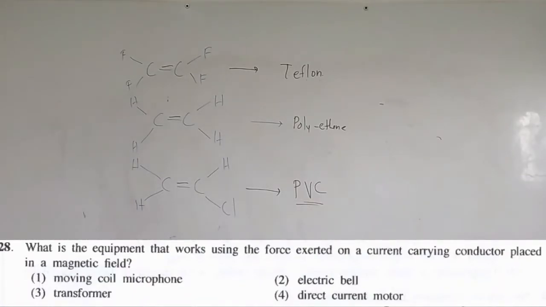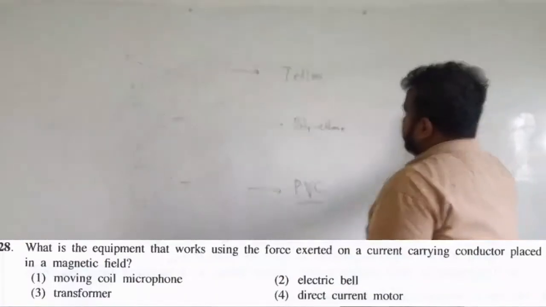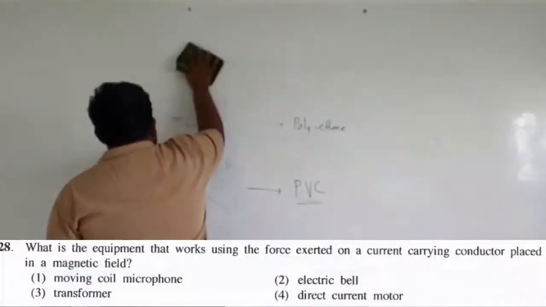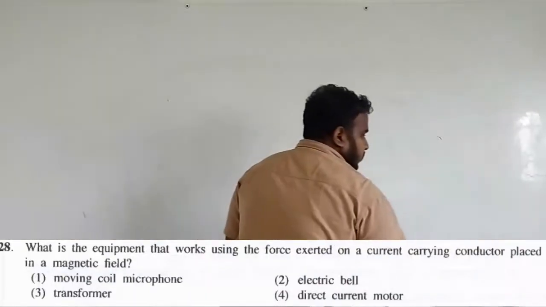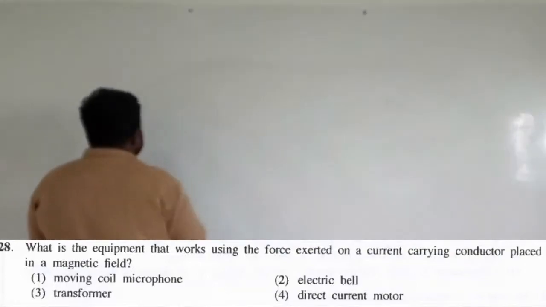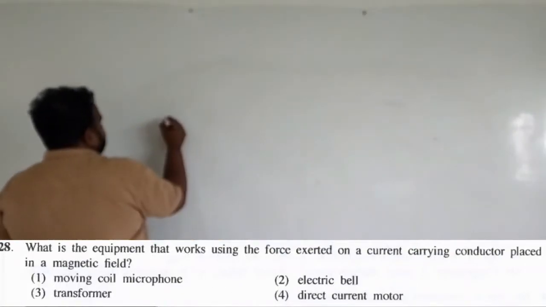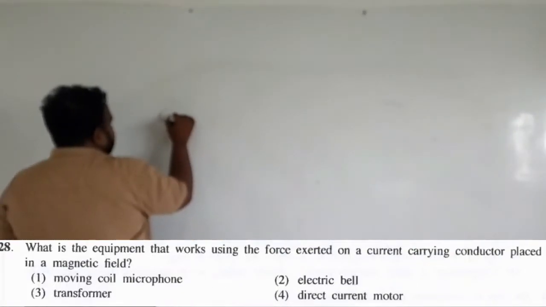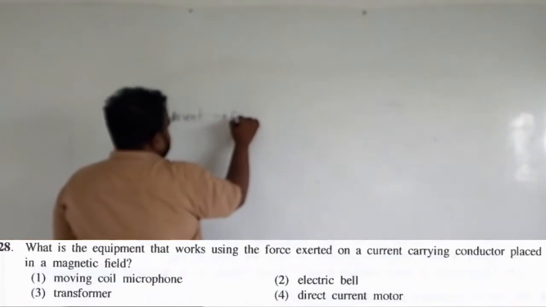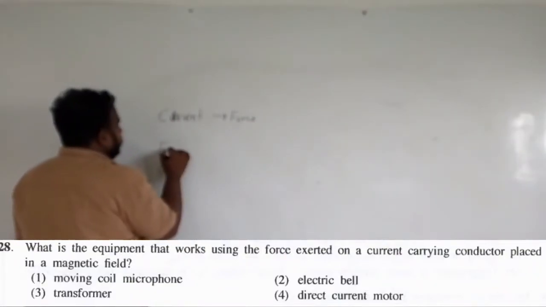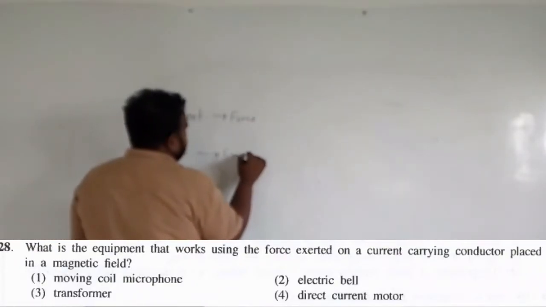28. What is the equipment that works using the force exerted on a current carrying conductor placed in a magnetic field? So in magnetic fields we have studied two different things: from current we can get a force, and also from force we can get current.